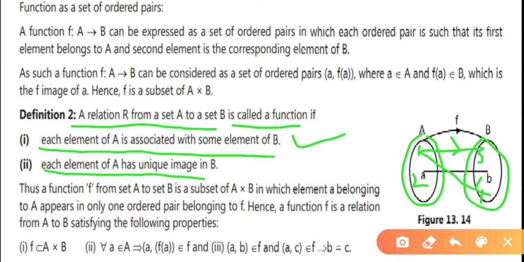Not like this, with more than one image. There must be a unique image in B.